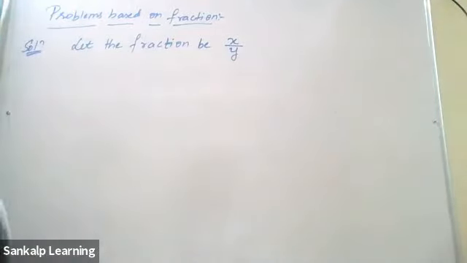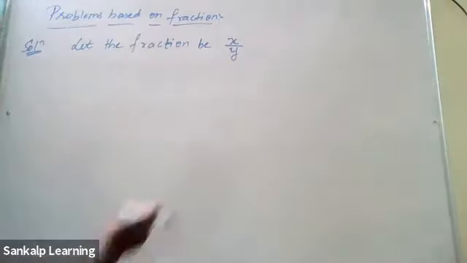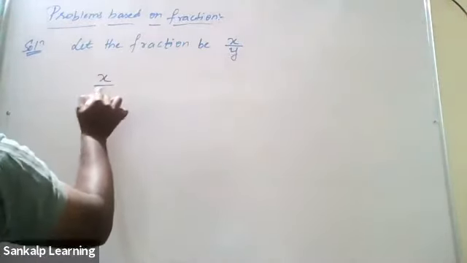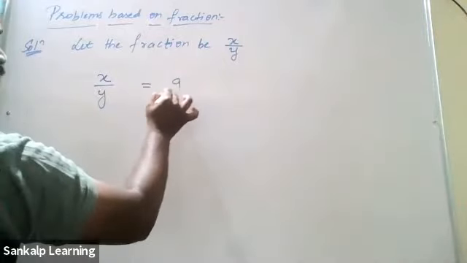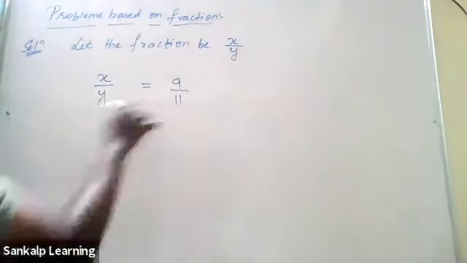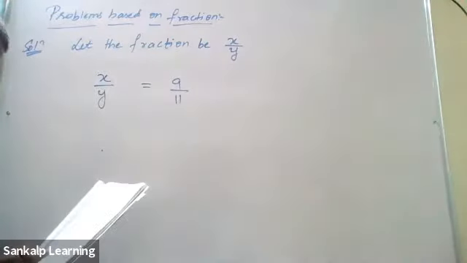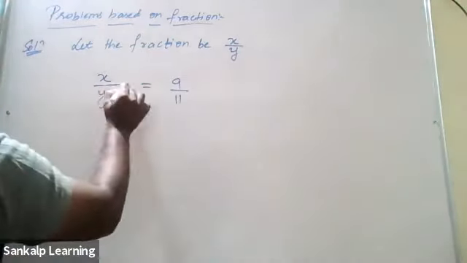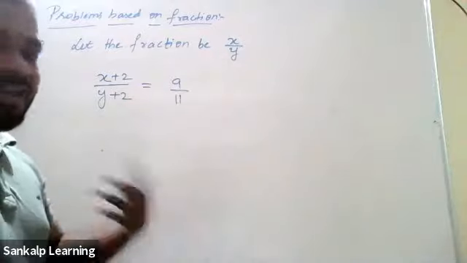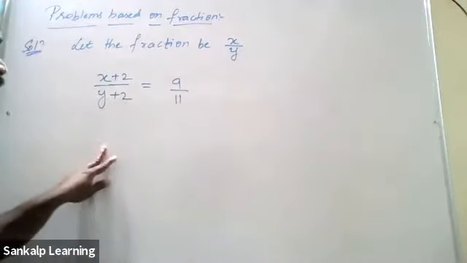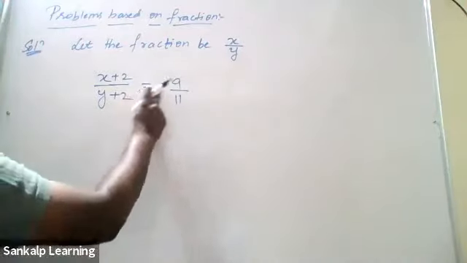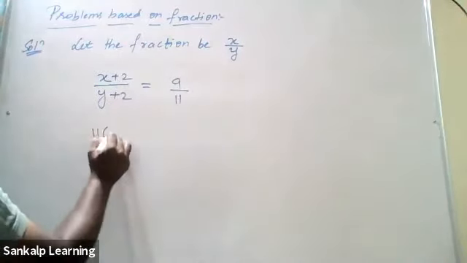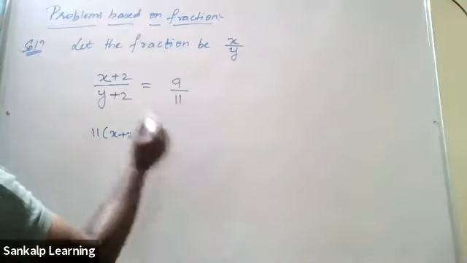What is the hint that they have given? First one, a fraction becomes 9 by 11 if 2 is added to numerator and denominator. This is the fraction, okay? So I'm adding 2 to the numerator, 2 to the denominator. Is that clear for everyone? x by y is equal to 9 by 11 when 2 is added to numerator and 2 is added to denominator. Now what you're going to do at this step is cross multiply. 11 into x plus 2 equals 9 into y plus 2.